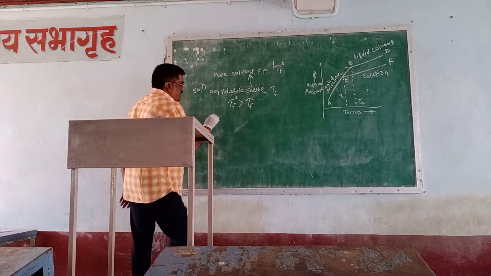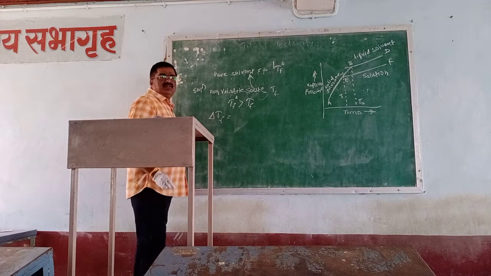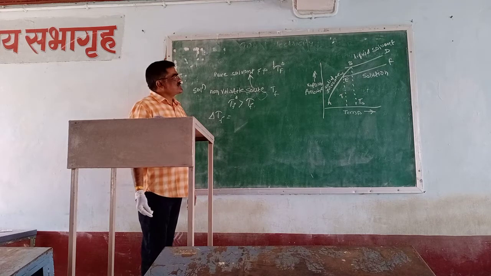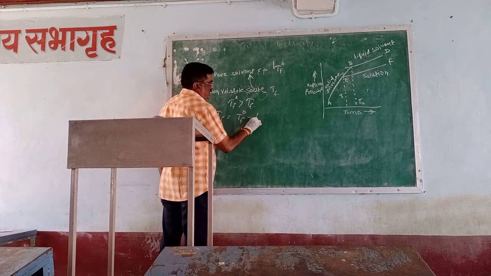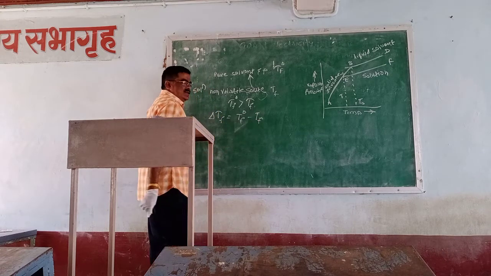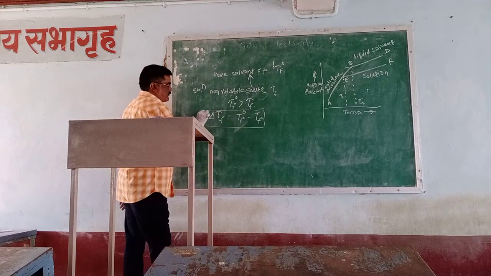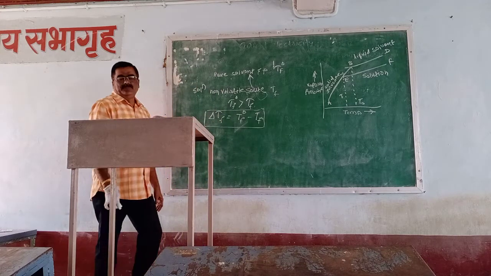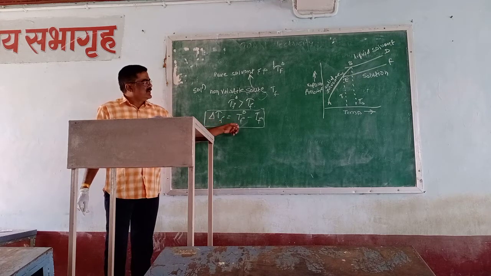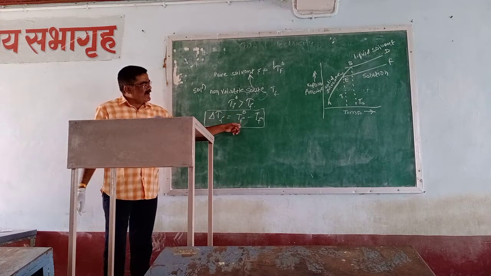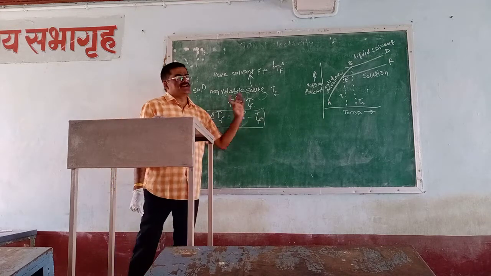That means delta T_F, the change in the freezing point, is T_F naught minus T_F. What is delta T_F? It is the depression in freezing point. That is, delta T_F is equal to T_F naught minus T_F. Suppose this is the one equation.